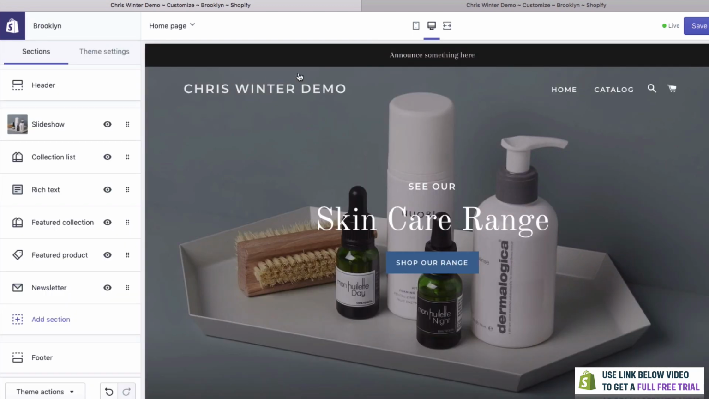So let's change the logo at the top of the website. As you can see, it comes with a text logo, which is actually really quite good if you don't have your own logo yet. Currently I'm using just a demo store, so it says Chris Winter Demo, but it might have your store name, and of course you can change this as well.